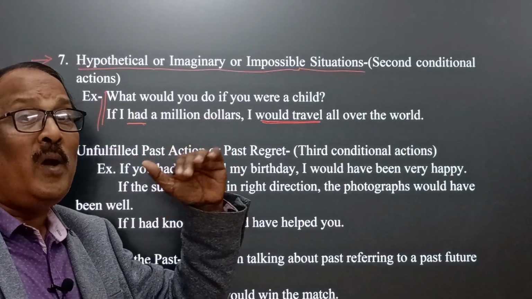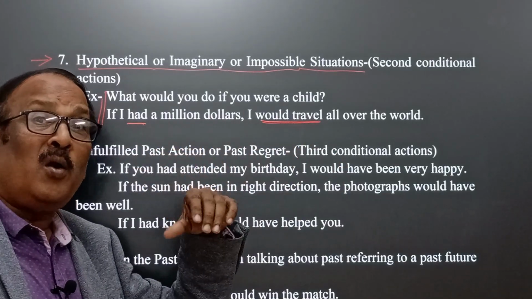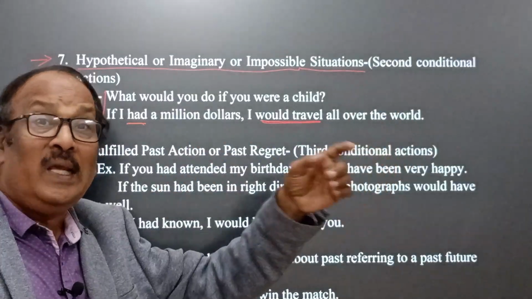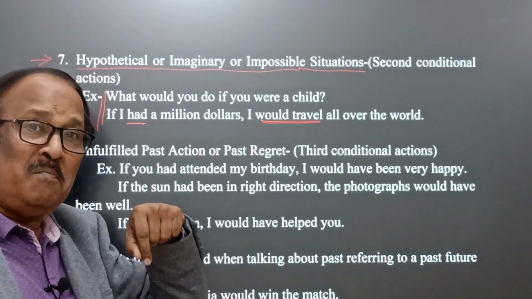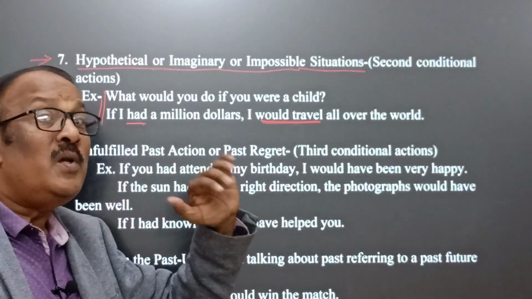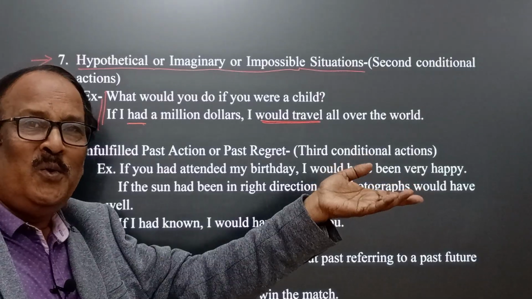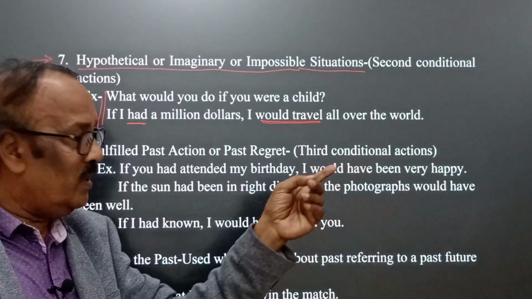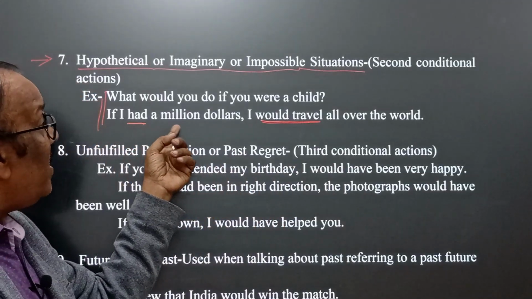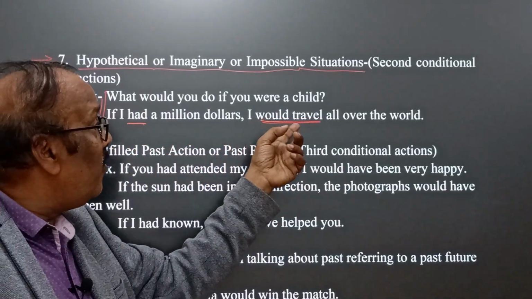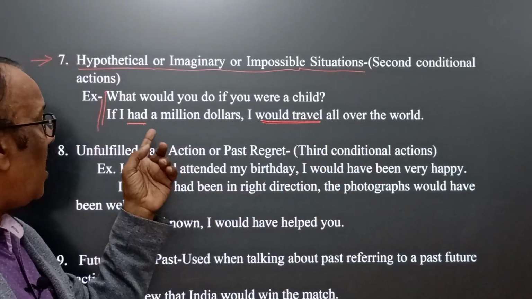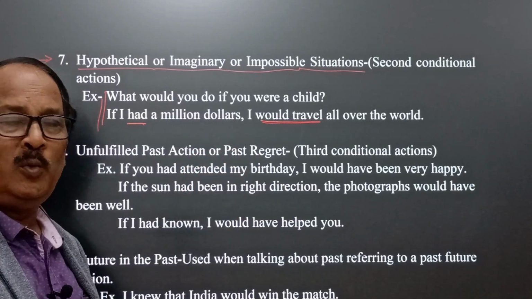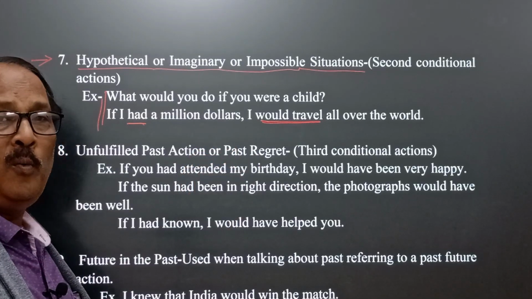If we want to express any imaginary or impossible action of present and its result in future, in this case, we use simple past in a conditional clause and should or would or could or might or must plus infinitive in the main clause. This is the idea here. If I had $1,000,000, I would travel all over the world. It means I don't have $1,000,000 at present, so it is impossible on my part to travel all over the world.